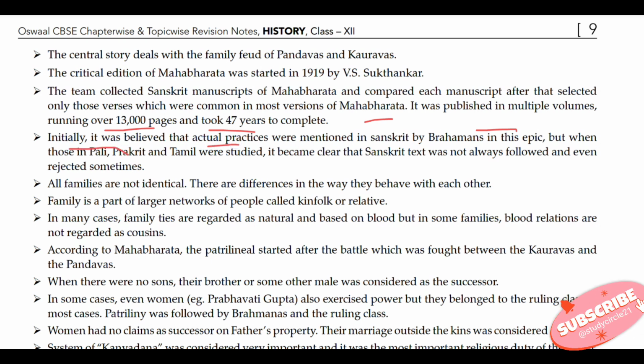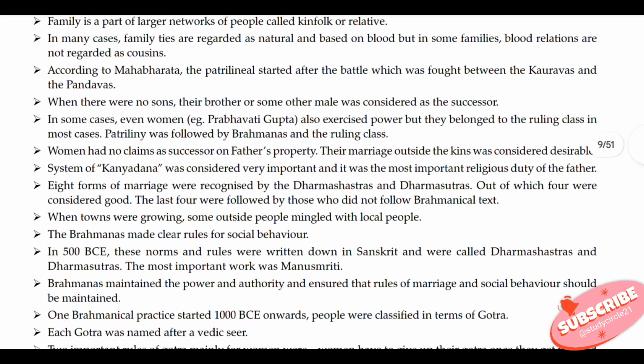Initially, it was believed that actual practices were mentioned in Sanskrit by Brahmanas in this epic, but when texts in Pali, Prakrit, and Tamil were studied, it became clear that the Sanskrit text was not always followed and was sometimes even rejected. All families were not identical; there were differences in the way they behaved with each other. Family is a part of larger networks of people called kinfolk or relatives. In many cases, family ties are regarded as natural and based on blood, but in some families, blood relations are not regarded as kin, such as cousins.